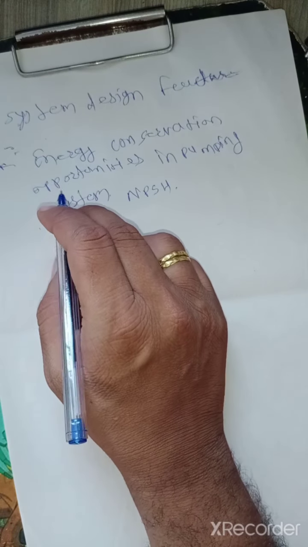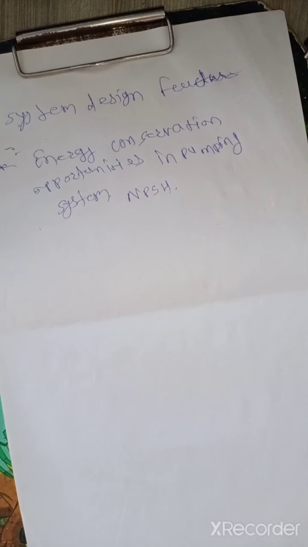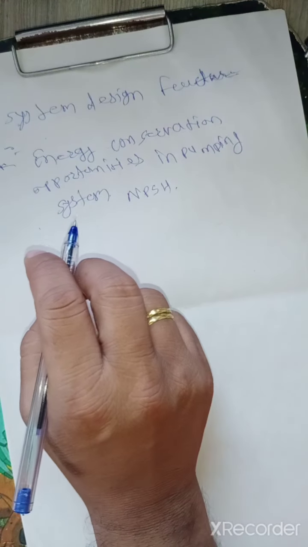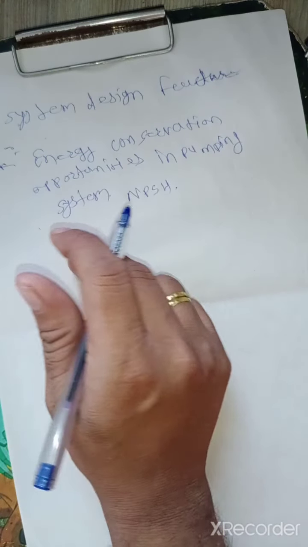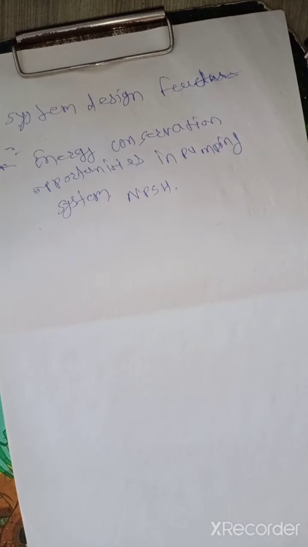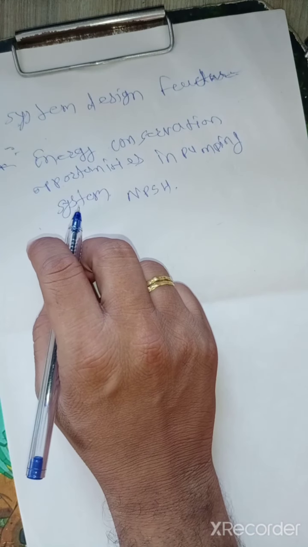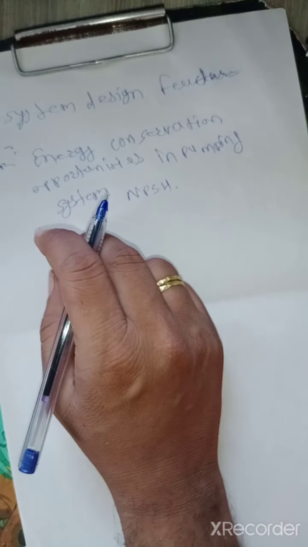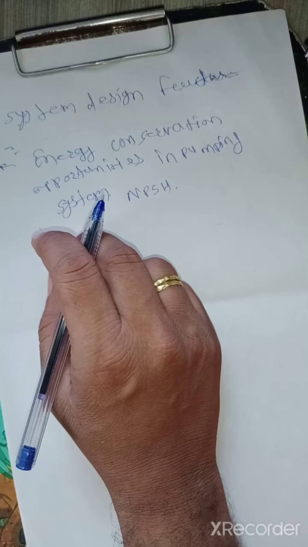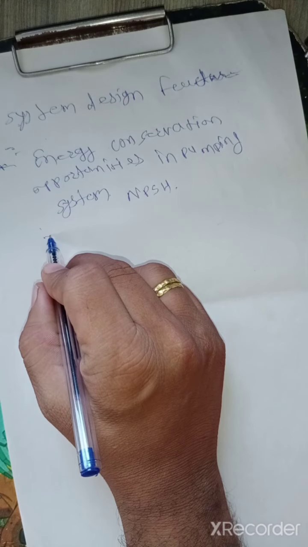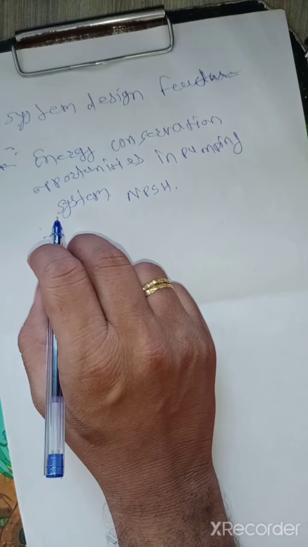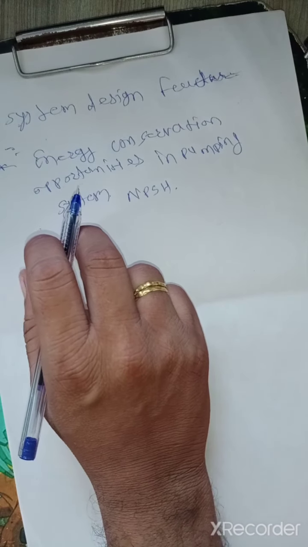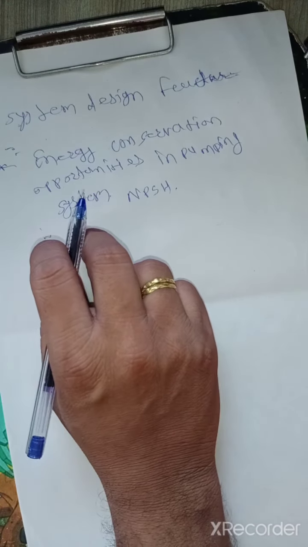Then modify the pumping system and pump losses to minimize throttling. Next, adapt to wide load variation with variable speed drives and sequence control of multiple units. Then stop running multiple pumps, add an auto start for an online spare, or add a booster pump in the problem area. Next, in the pumping system, use booster pumps for small loads requiring higher pressure. Right, these are the energy conservation opportunities in the system.